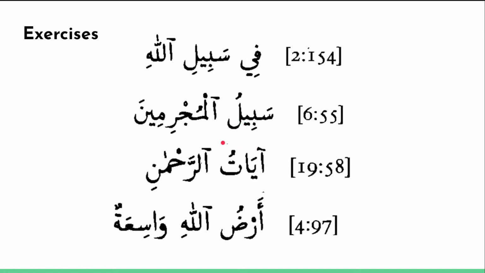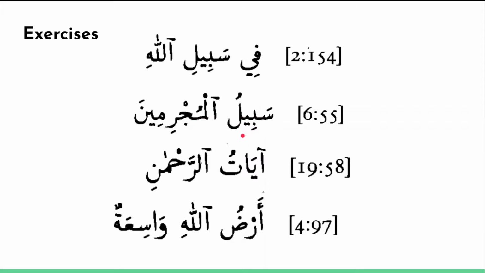Sabilul mujrimina. So this is the opposite meaning. Sabil means path again, but mujrimin is criminals. It's the plural of mujrim. Sabilul mujrimina, the path of criminals. You'll confirm that all of the grammatical rules of possession and possessed are being followed here.